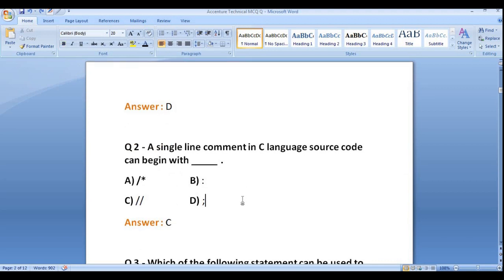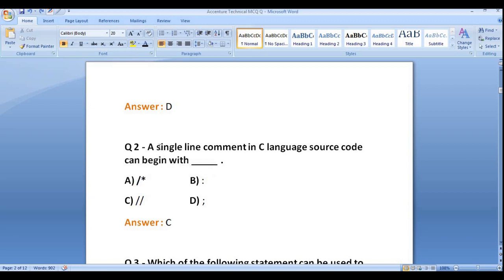A single line comment in C language source code can begin with which of these? So what will be the answer? C, double forward slash. You might have seen that most coders, while writing comment lines, simply type the other one, but that is only for multi-line comments.